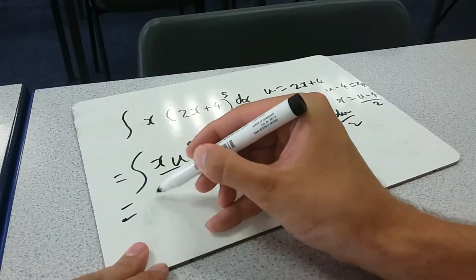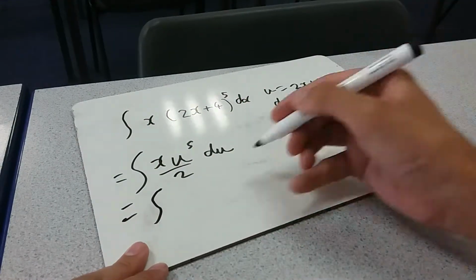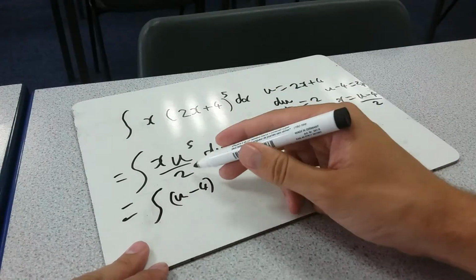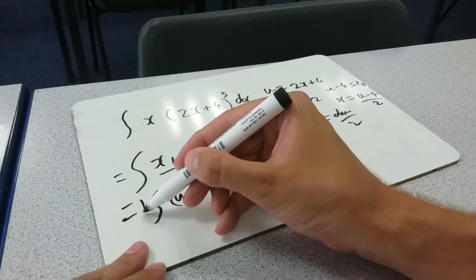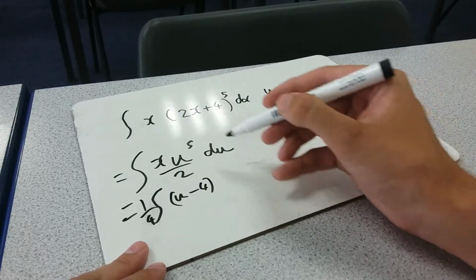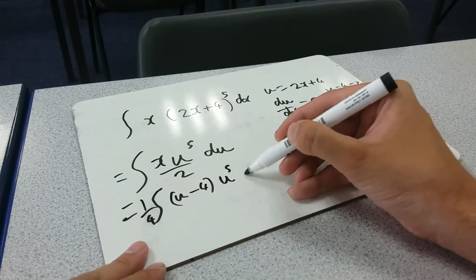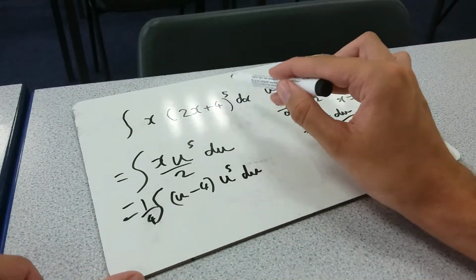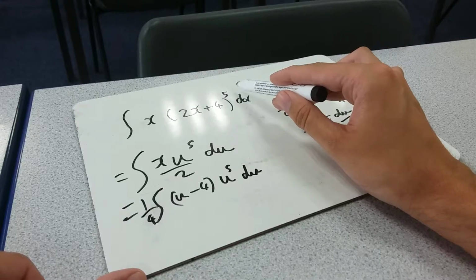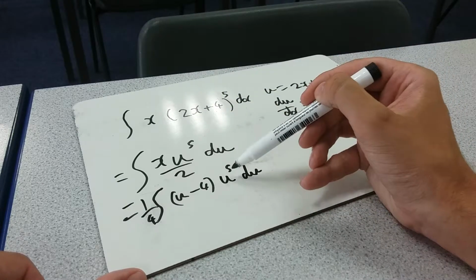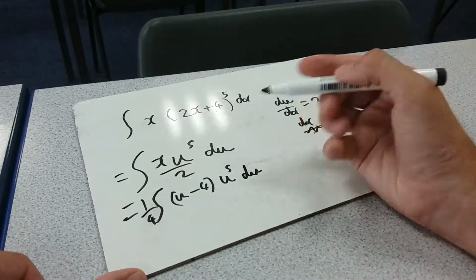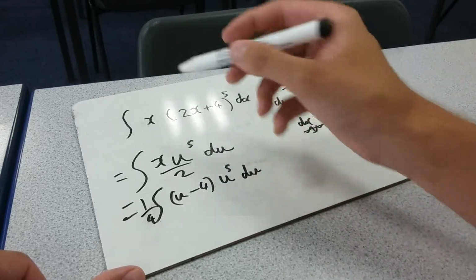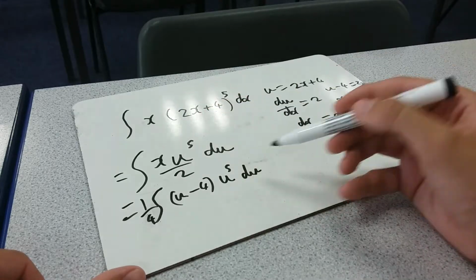So this thing here is the integral of that thing, so u minus 4, I'm going to put it in brackets, divided by 2, and we've got another divide by 2. I'm just going to bring them out as a factor of a quarter. And then we've got u to the power of 5 du. What we've done here is we've taken the complicated bit from inside the bracket, which was to the power of 5, and we've moved the complication over into this bit over here. Now the bit which is to the power of 5 is the simple bit, and the more complicated bit is the bit that was just the power of 1.